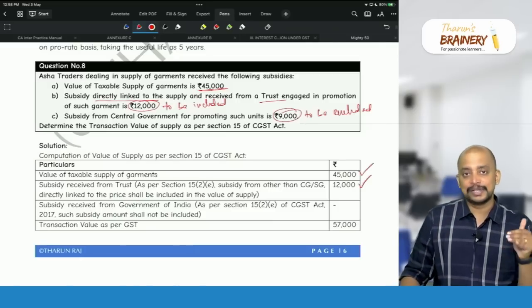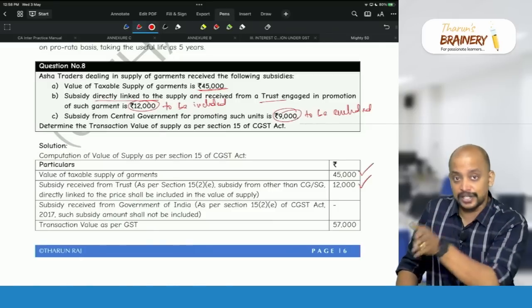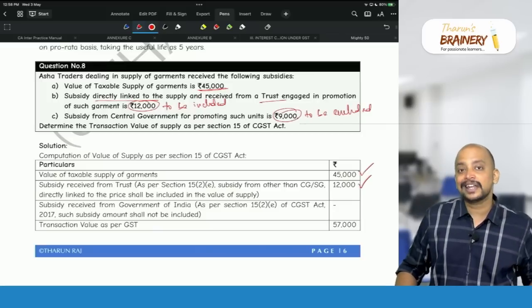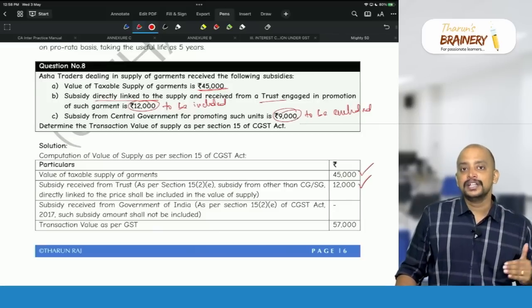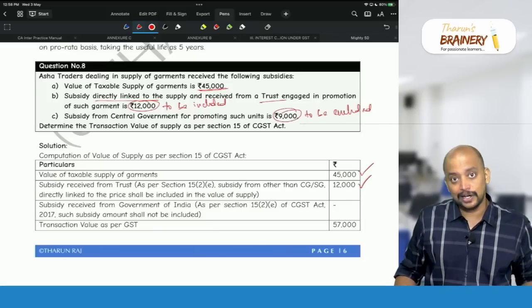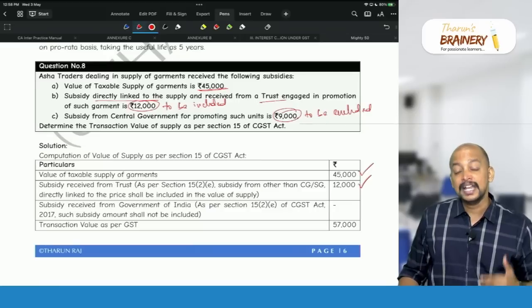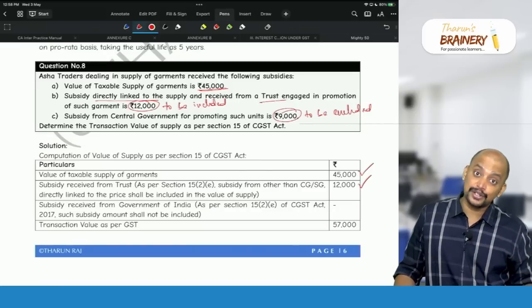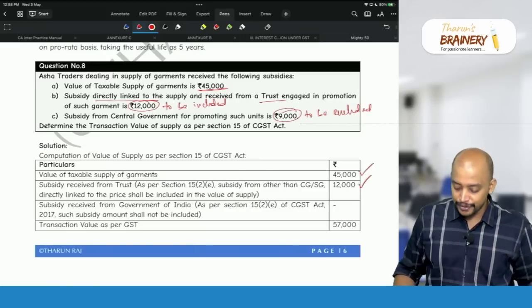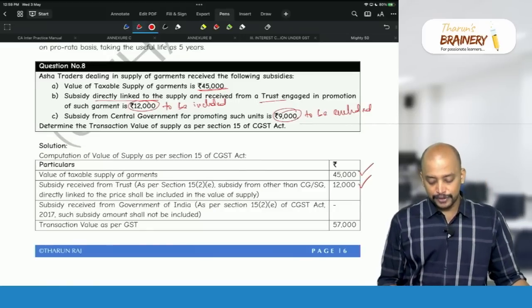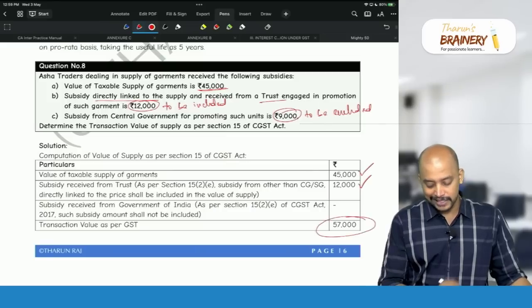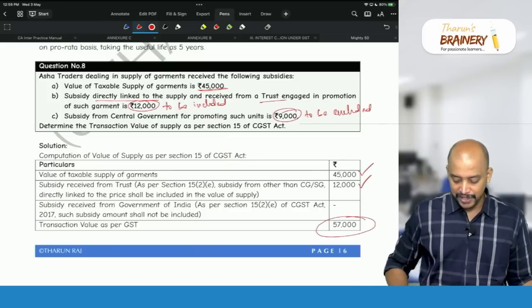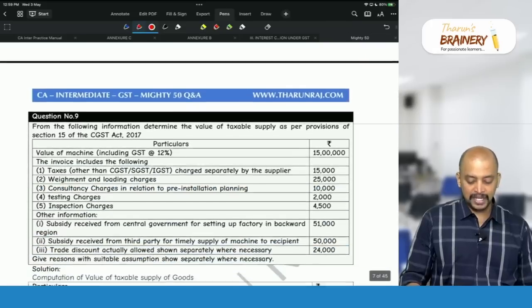An amount is to be included, but in the given price it is excluded. So we need to add. Then 9,000 rupees. 9,000 rupees is to be excluded or included? It is to be excluded. And while arriving at this 45,000, it is already excluded. So therefore, you need to ignore. So therefore, the transaction value is 57,000.